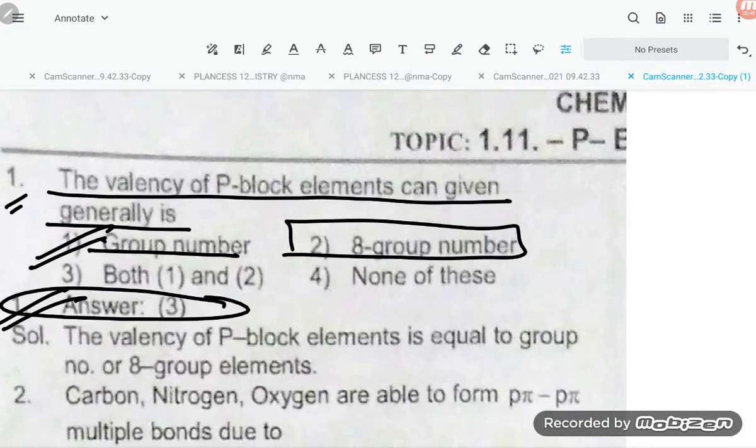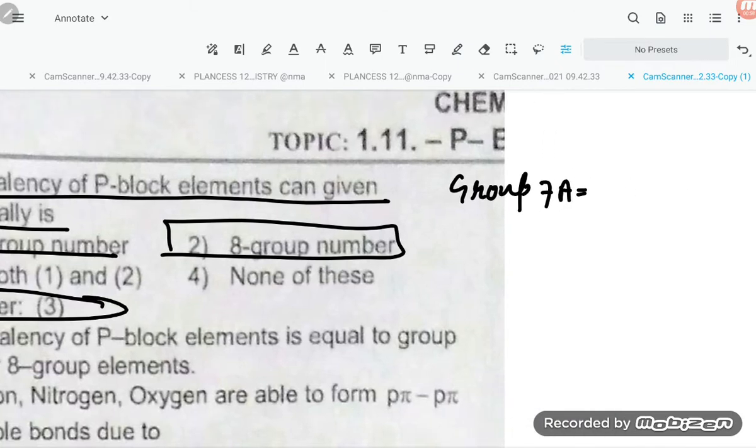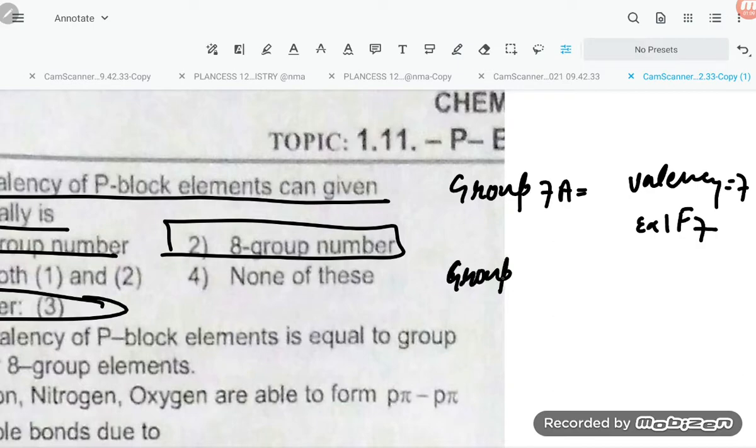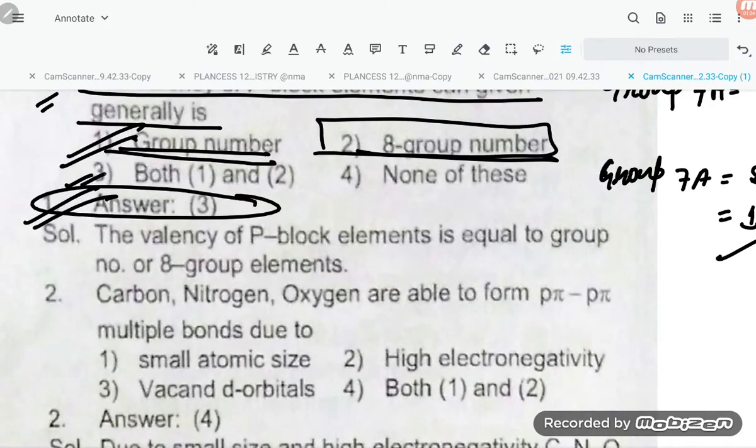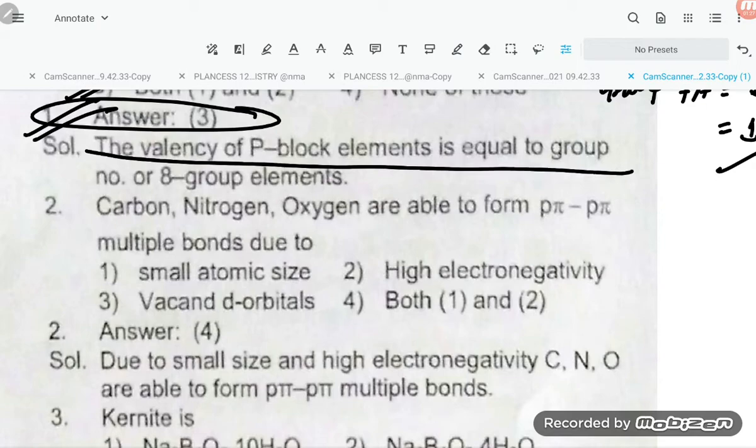Suppose you are going for a p block element of group number 17, that is 7A. The valency can be 7, like for example IF7. And since group 7A means 8 minus group number 7, it comes to 1. So valency is 1 and valency is 7, depending on 8 minus group number or group number. So our required answer is option number 3: the valency of p block elements is equal to group number or 8 minus group number.